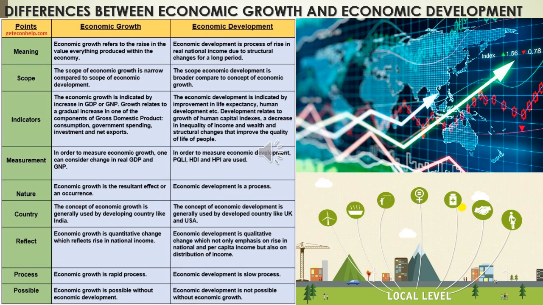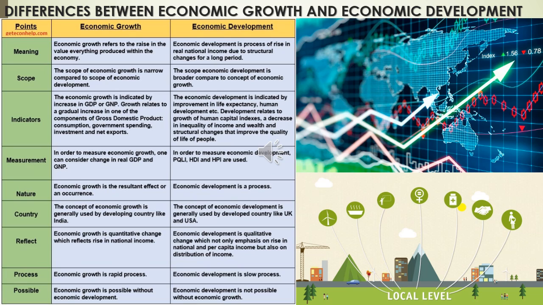Then applicability. Economic growth is applied to developed nations, but economic development is applied to developing economies, developing countries like India. Then measurement techniques. How can you measure the economic growth? By knowing the national income. So the measurement technique is the increase in national income. But for economic development, it is the increase in real national income, that is per capita income. By understanding the per capita income, we know about the economic development.